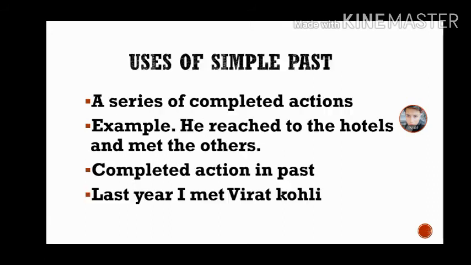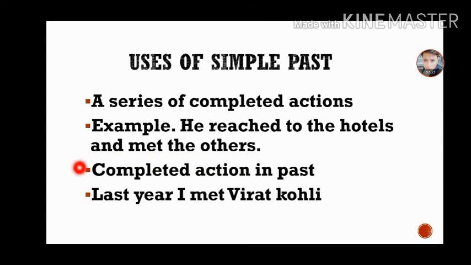Now moving forward to the last section of this video, that is uses of simple past tense. The first one is a series of completed actions which happened in the past. Students, we can use the simple past tense to list a series of completed actions in the past. For example, in a single sentence we can say: we reached the hotel and met others. Here you can see reached and met, which are the second form of the verb, in a statement sentence.